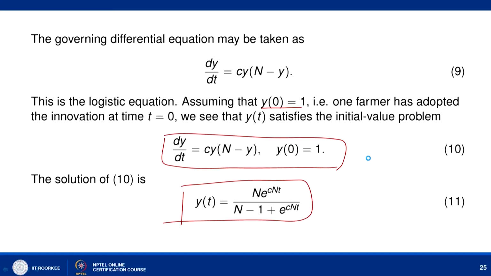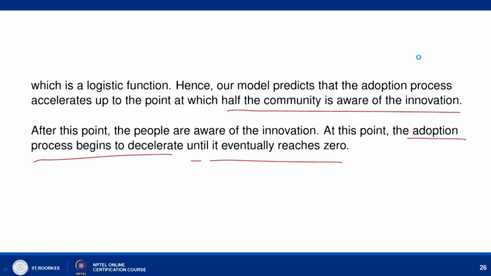If you look at this equation, dy/dt is equal to 0 when y is equal to 0 or y equal to N. So, it means that when y is equal to N, then dy/dt is equal to 0, so there is no change in the population. In fact, the rate will increase in the beginning till half the population is reached, after that the rate of change in population will decrease, and it will eventually go to the 0 value, and at that point your population comes out to be the whole of N.